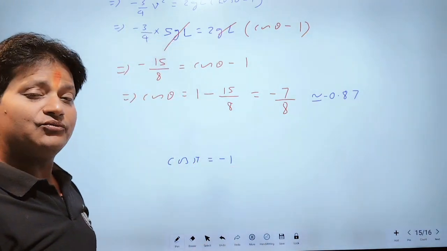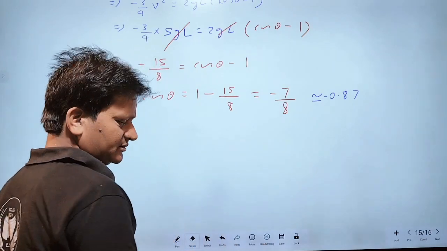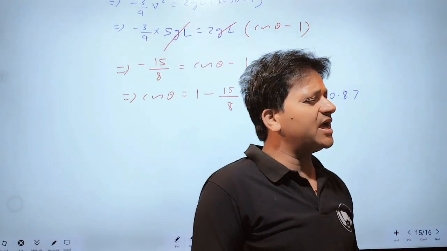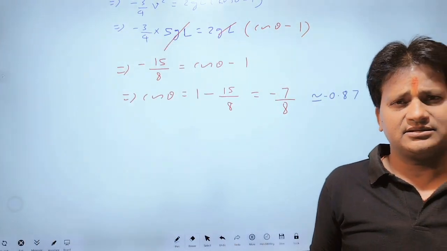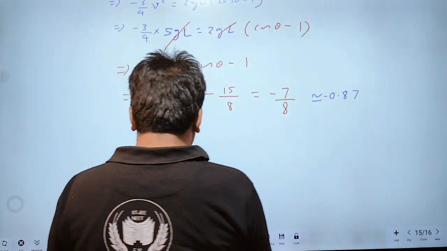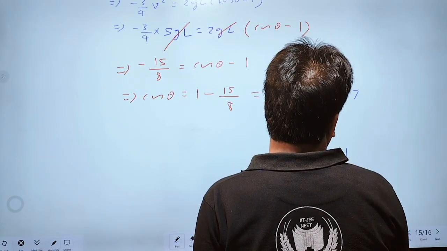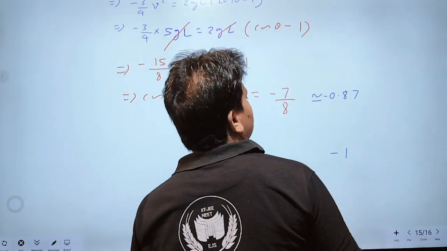Therefore, the angle will be less than pi, because as the angle increases, the value of cos theta decreases. Which is greater, minus 1 or 0.87?